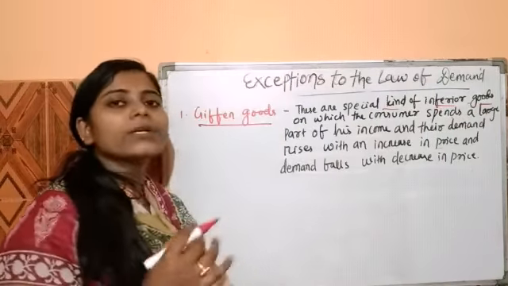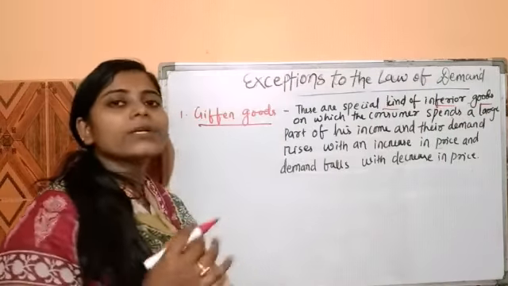So basically, with Giffen goods, if the price rises, then the demand for Giffen goods also increases, and if the price of Giffen goods decreases, then the demand also decreases.